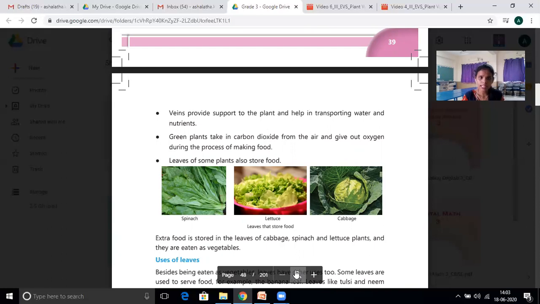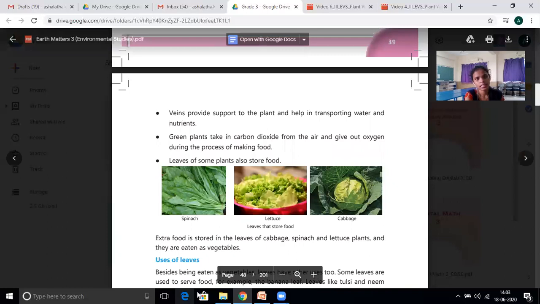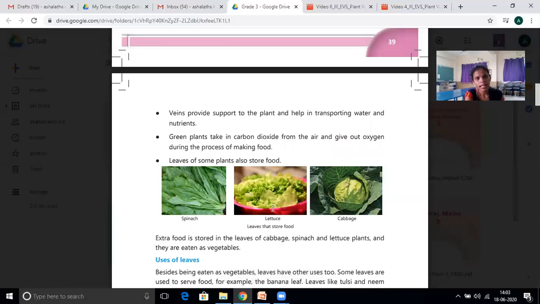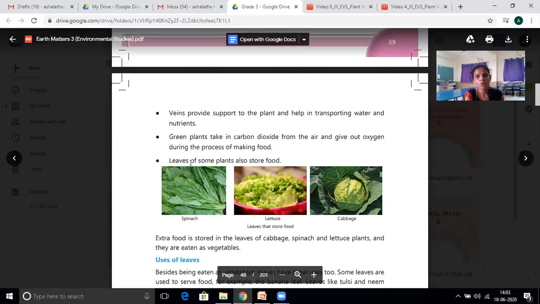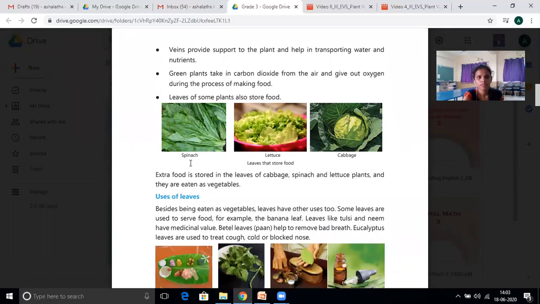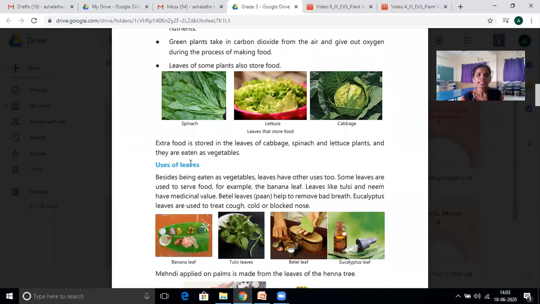Leaves of some plants also store food. See here, spinach, lettuce and cabbage. These are examples of storing food. Extra food is stored in the leaves of cabbage, spinach and lettuce plants, and they are eaten as vegetables. That is the food of the plant. It is very good for us, very nutritious items.